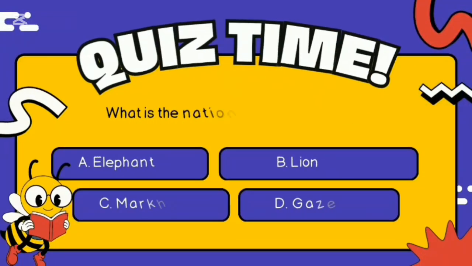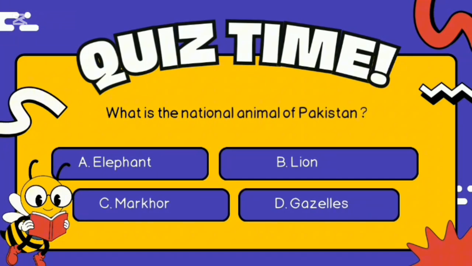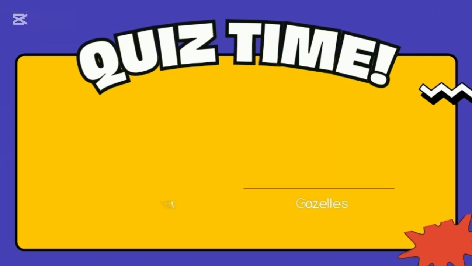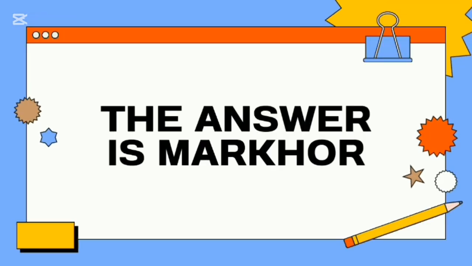Next question: what is the national animal of Pakistan? A. Elephant, B. Lion, C. Markhor, D. Gazelle. And the answer is Markhor, the wild goat with twisted horns.